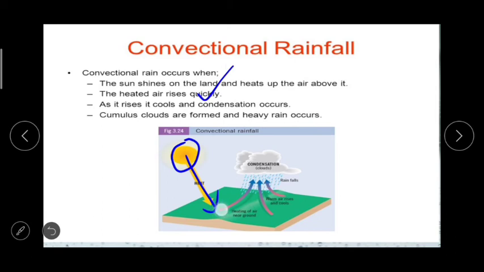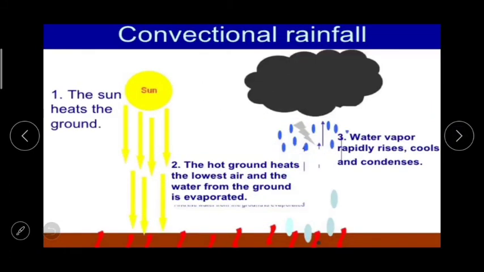As soon as the air gets heated, it goes in an upward direction. And as it rises, below it is warm, but as it rises it cools and condensation occurs. So cumulus clouds are formed and heavy rain occurs. In this figure also you can easily understand. For example, the Congo basin of Africa and the Amazon basin in South America experience convectional rainfall, and such rainfall occurs in a very limited area in the world. It is not common or not everywhere. In particular areas it gets convectional rainfall.